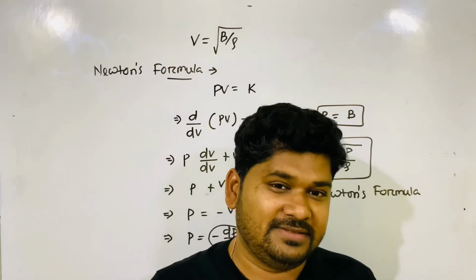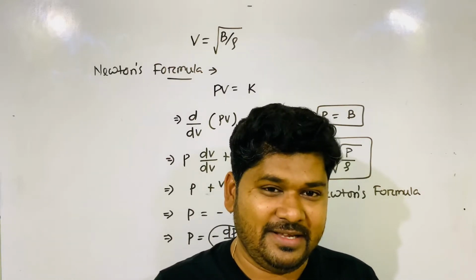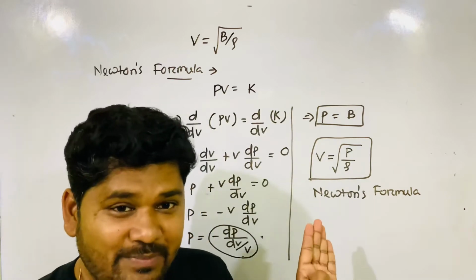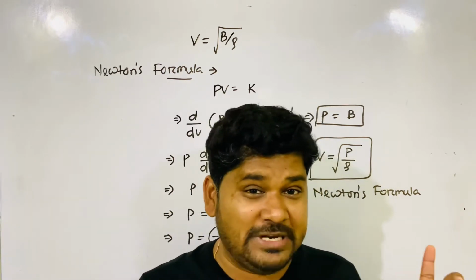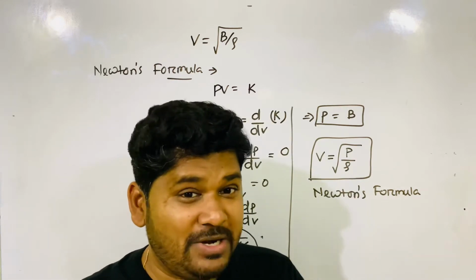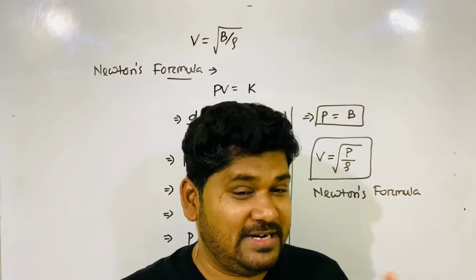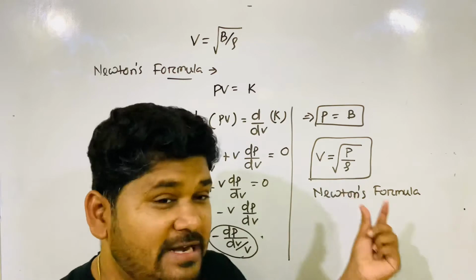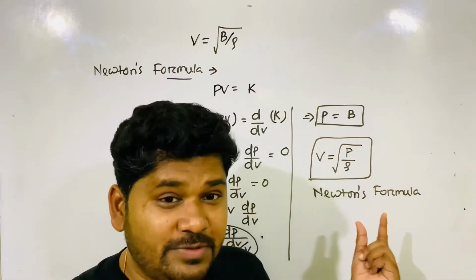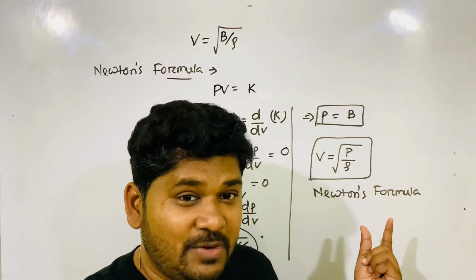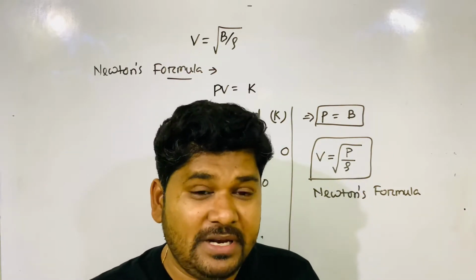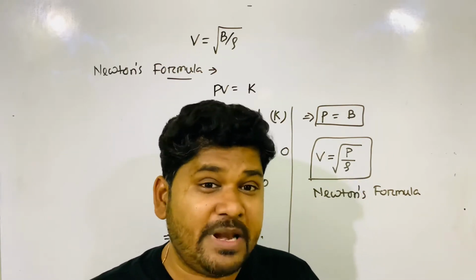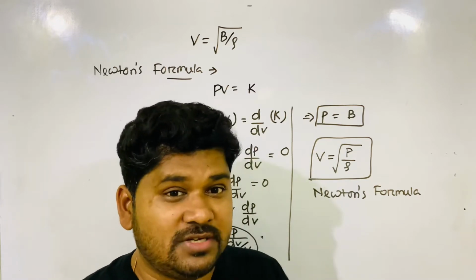Got it? But you will accept it, you will believe it, only under a condition. What is the condition? Experimentally also it should be correct. We'll check whether this formula is applicable or true experimentally or not.